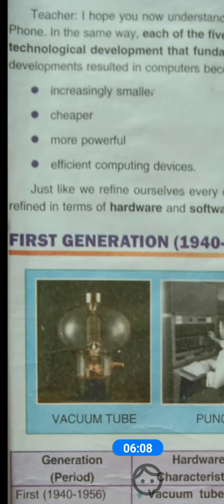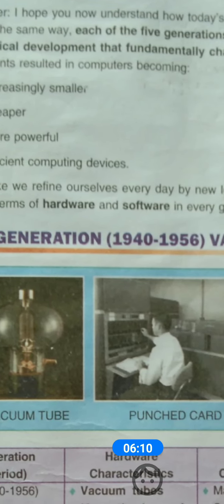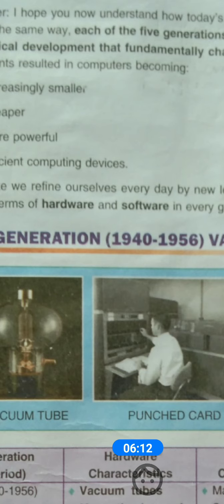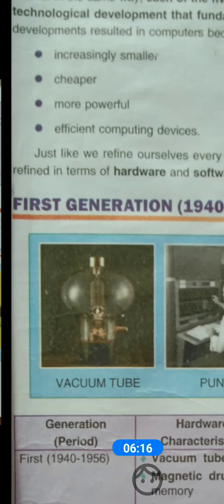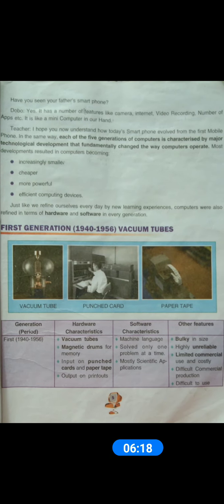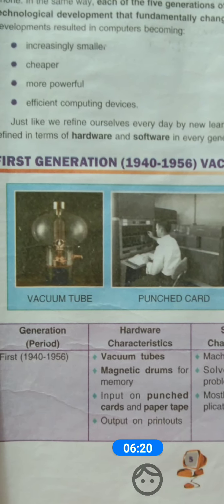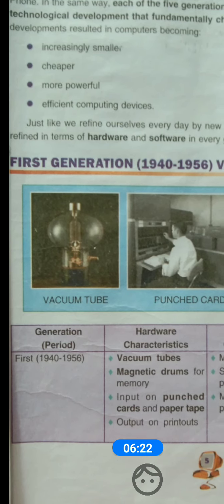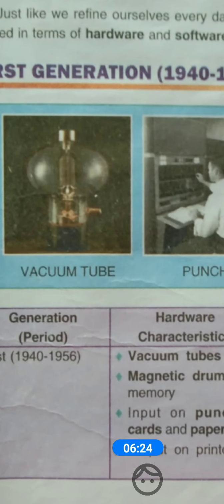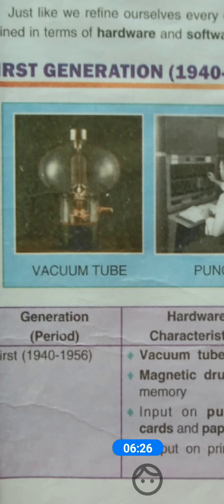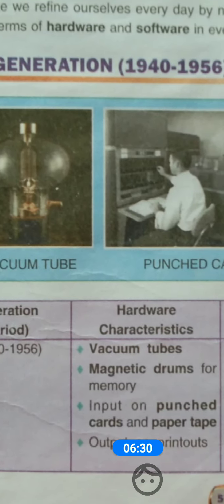So here is the first generation. Dear students, the first generation started from 1940 to 1956. Here is shown to you the generation period. Dear students, the first generation period is 1940 to 1956. Then what was the hardware?